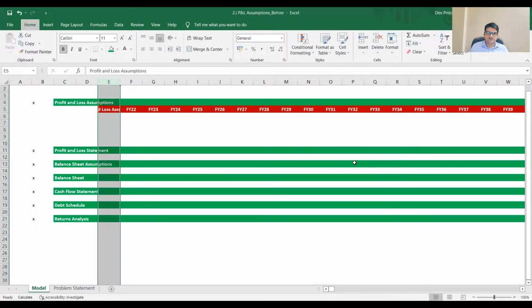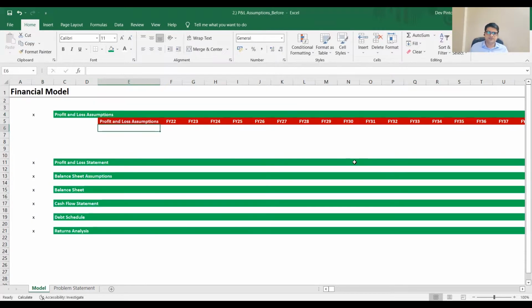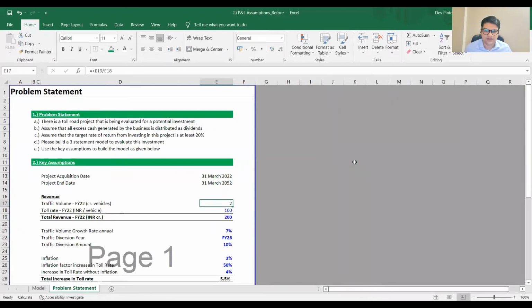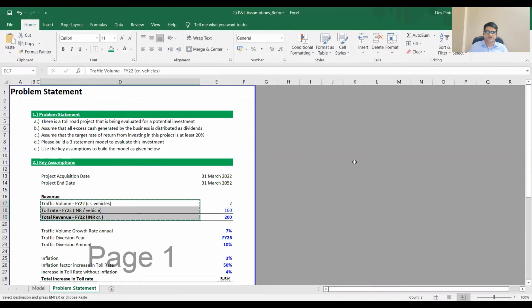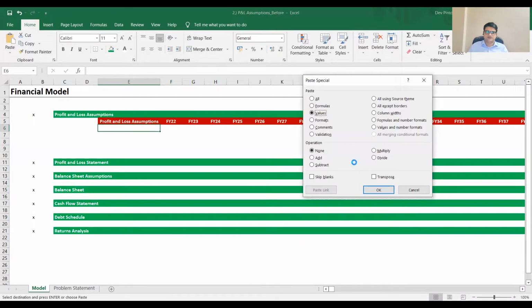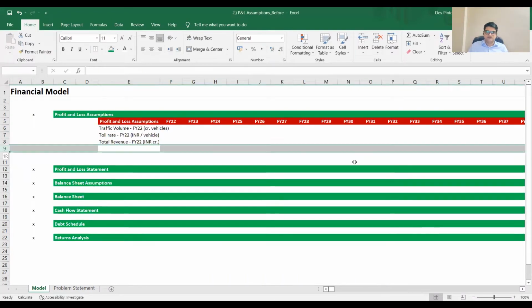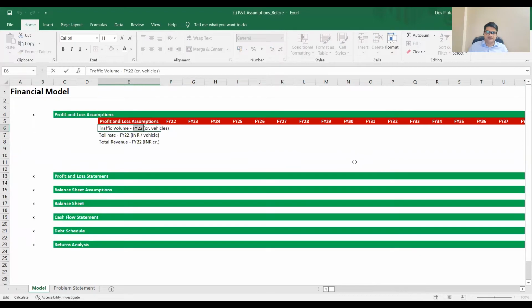Okay. Profit and loss assumptions. Let's begin. So what are the key assumptions, right? Let's start with revenue. So how have they broken revenue? Traffic volume and toll rate, right? They've given us the figures for FY22. Let's remove FY22.